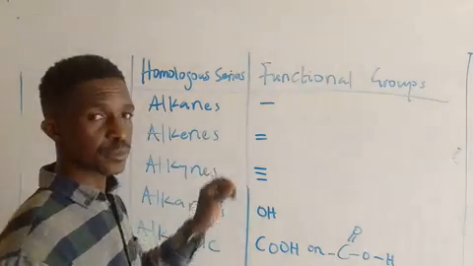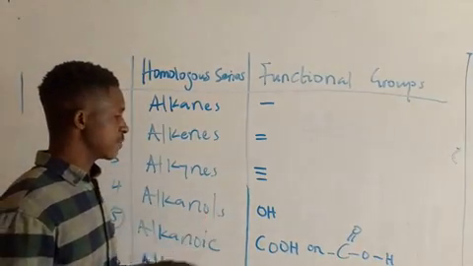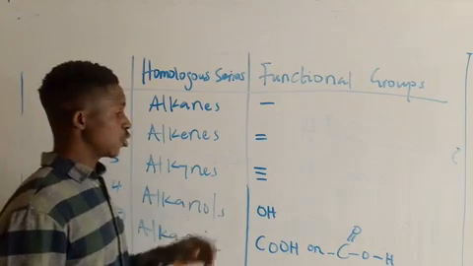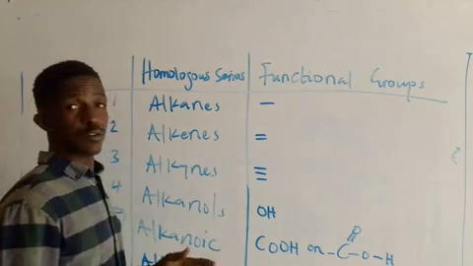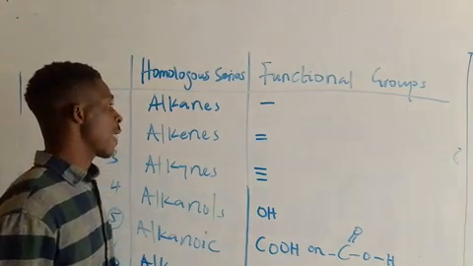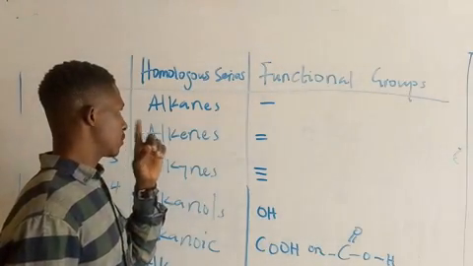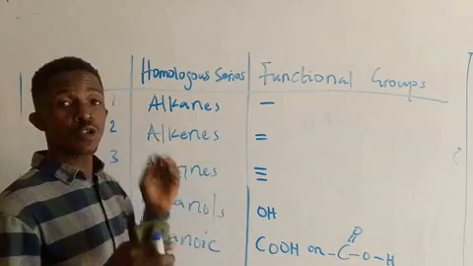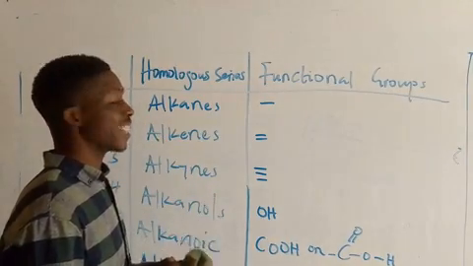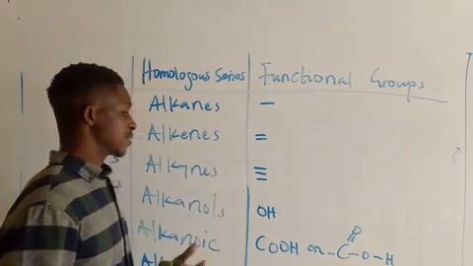Now, there's another very important thing you need to know about functional groups. The functional group determines the chemical properties of that homologous series. You understand? Very, very important. And another very important thing we need to know here: the functional group carries the parent name. It carries what? The parent name.